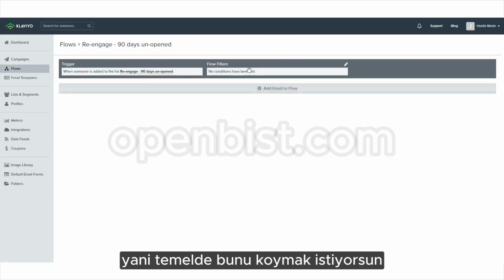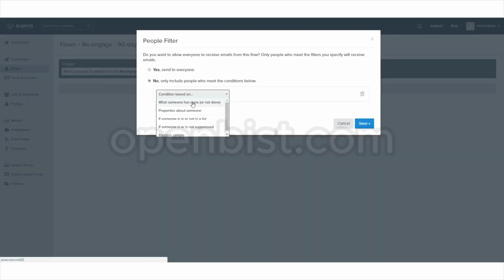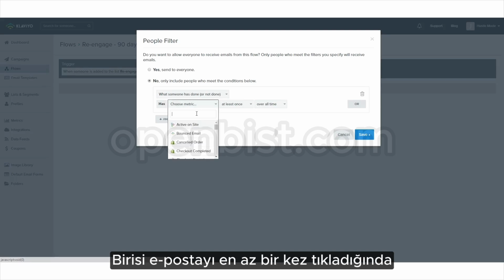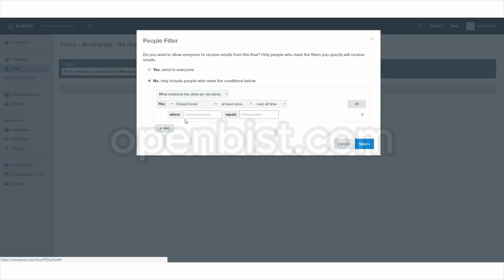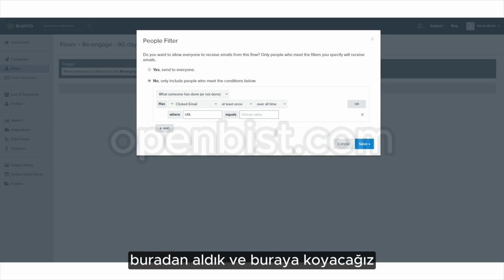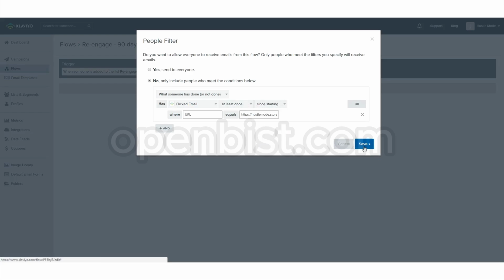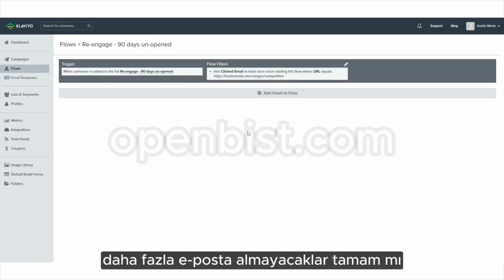So basically, you want to put some flow filters on this, which are going to be conditions based on when somebody has clicked email at least once. And we're going to go back to the URL one. It's going to be that URL we took from here, and we're going to put it in here. Basically it's not going to be, it's since starting flow. So if they've done it since starting this flow, they're not going to receive any more emails.